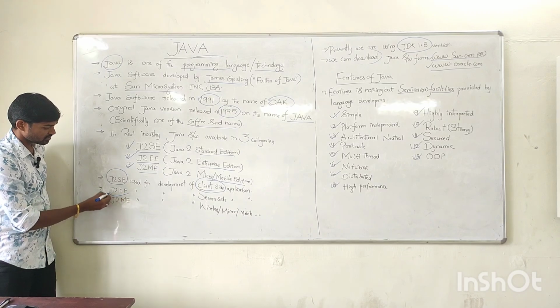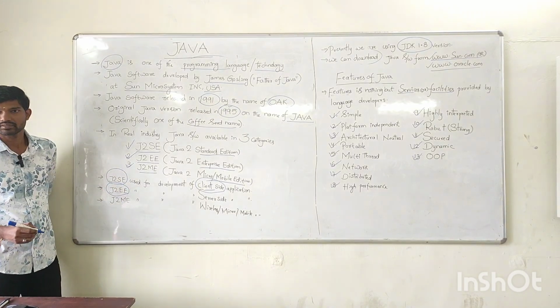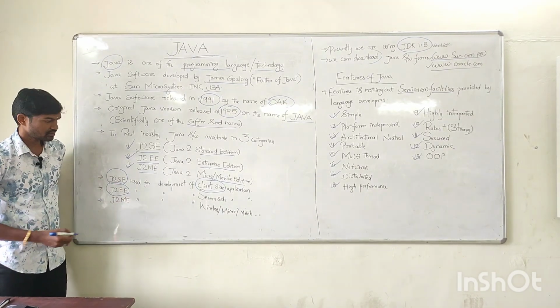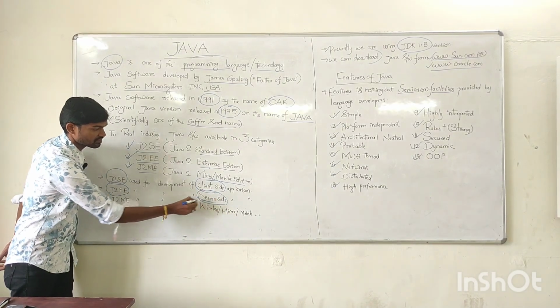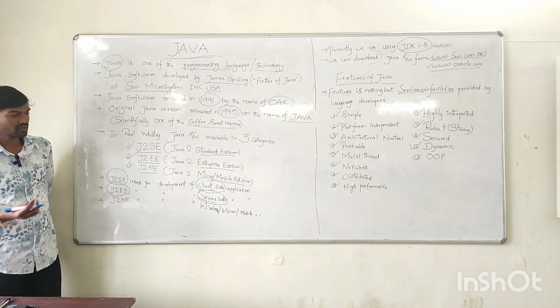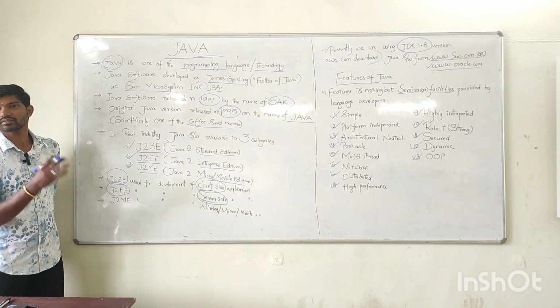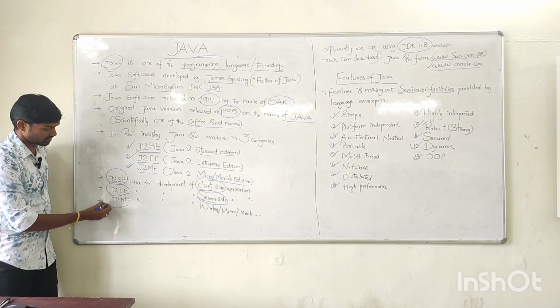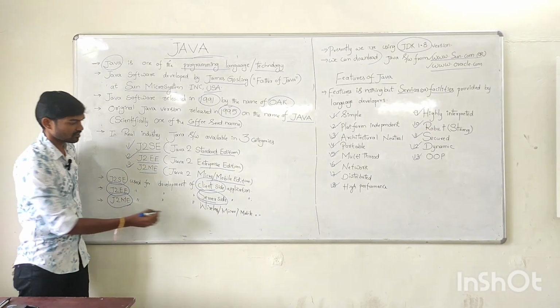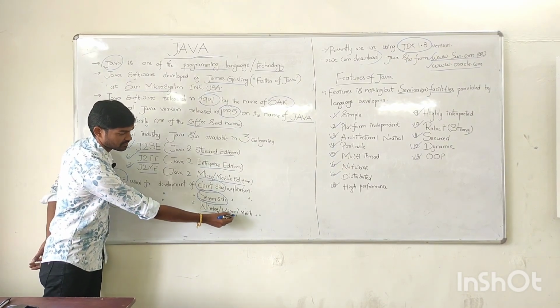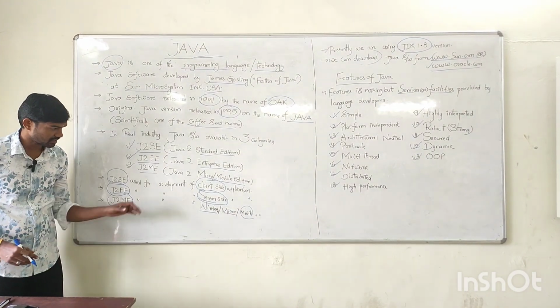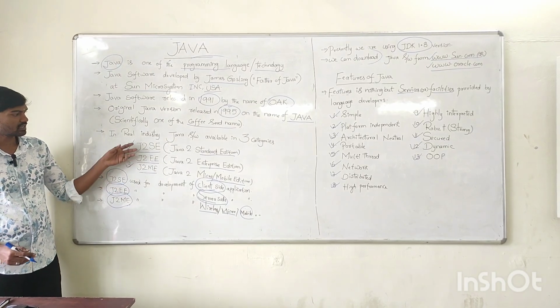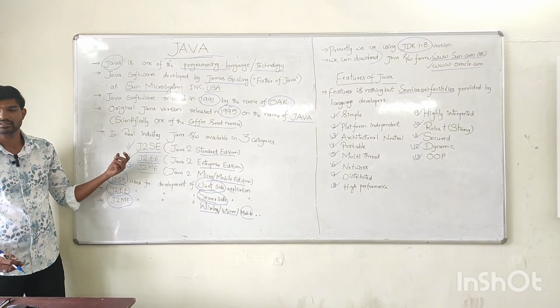And what is the main purpose of J2EE? It is to develop server-side programs. We already know what a server is. A server is also simply a program. It will always give some response to the clients. And the final one, J2ME, is to develop wireless applications, micro applications, or mobile applications. So these are the main purposes of the three types of Java: J2SE, J2EE, and J2ME.